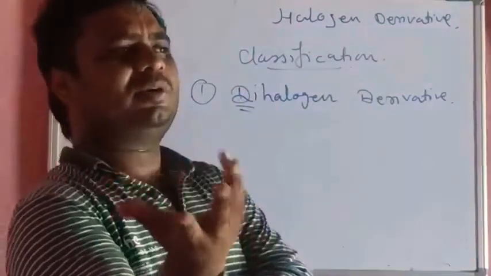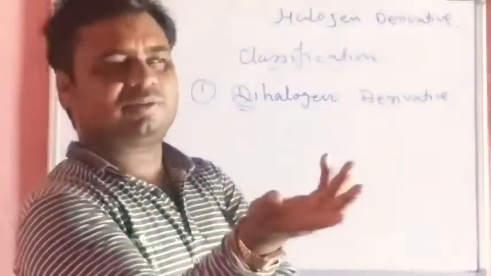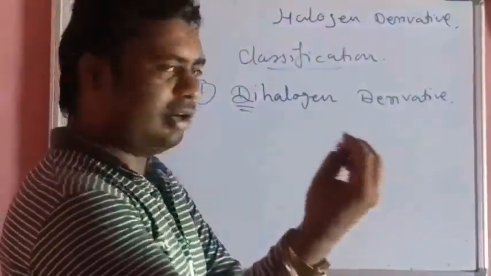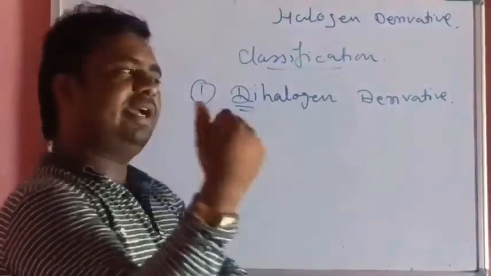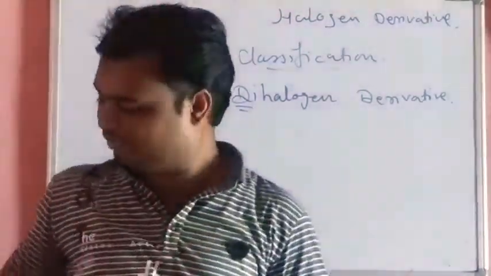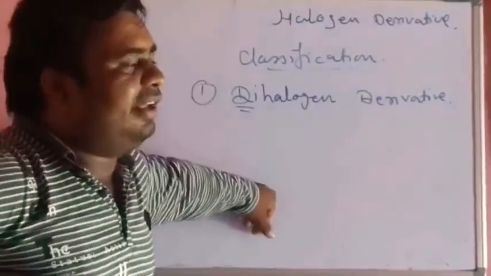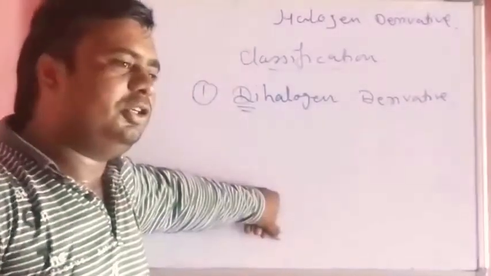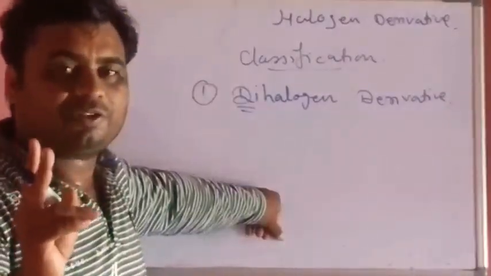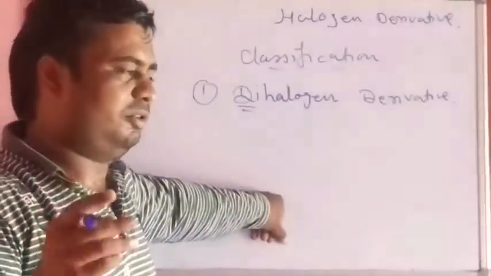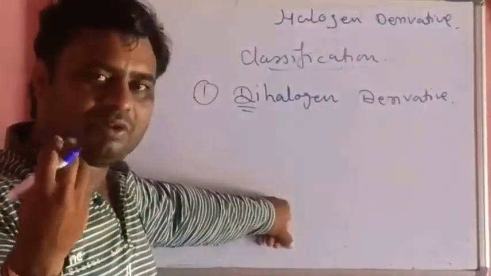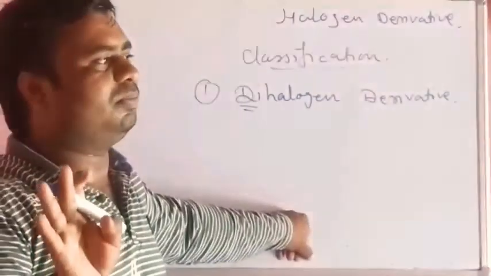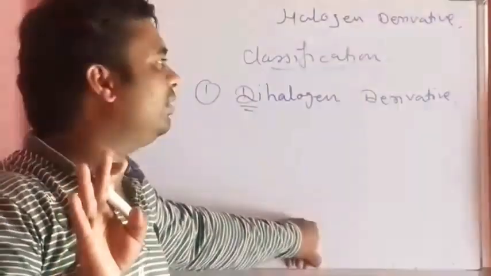The two halogen atoms are attached to the carbon atoms of the corresponding alkyl group or aryl group. So how will you define it? The organic compound which is obtained by the replacement of two hydrogen atoms from the corresponding hydrocarbon, may be saturated or unsaturated, by two halogen atoms is called a dihalogen derivative.